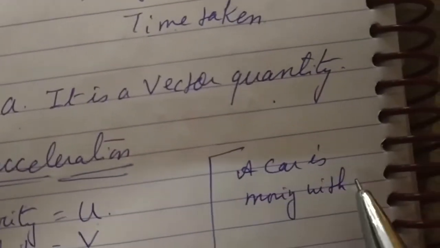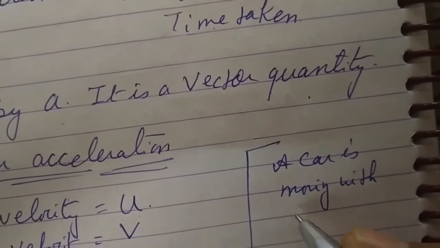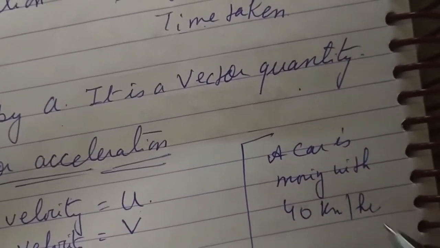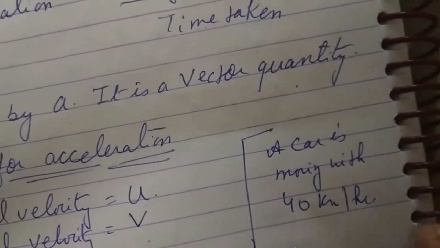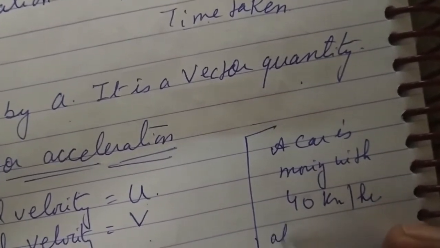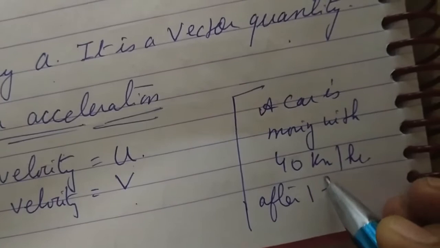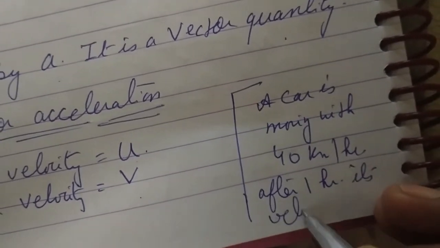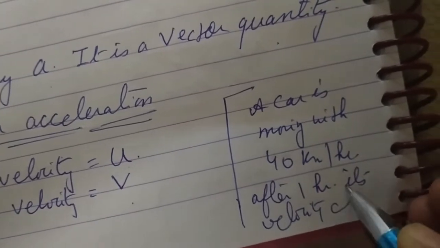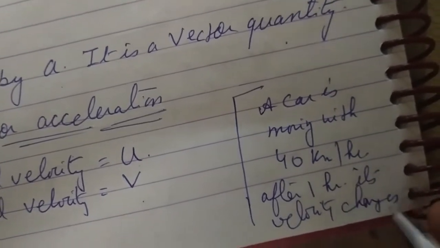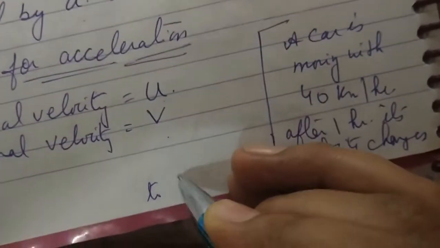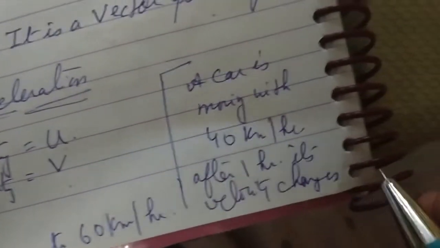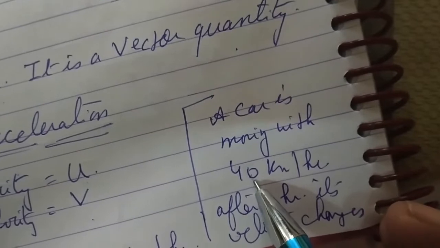Suppose a car is moving with the speed of 40 km per hour. After 1 hour, its velocity changes to 60 km per hour. So what was the initial velocity? 40.